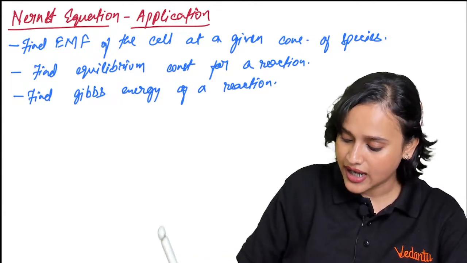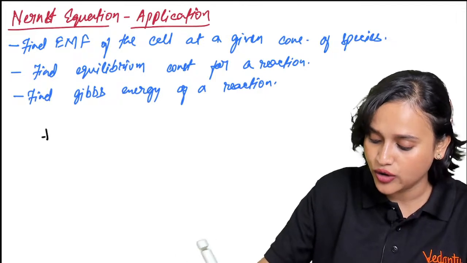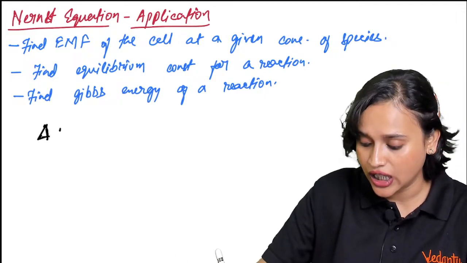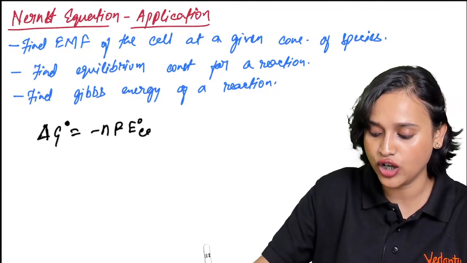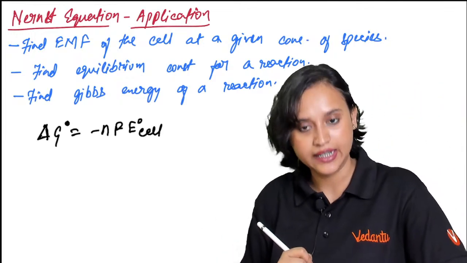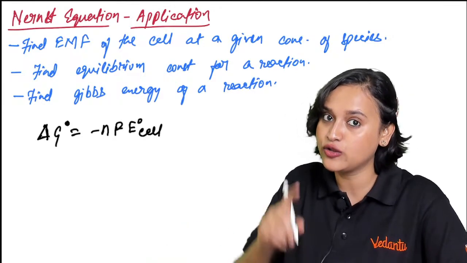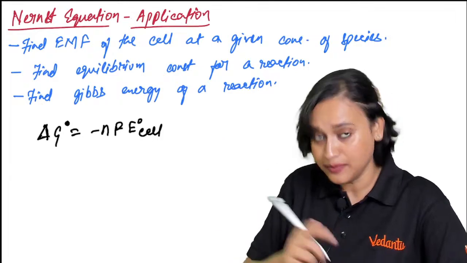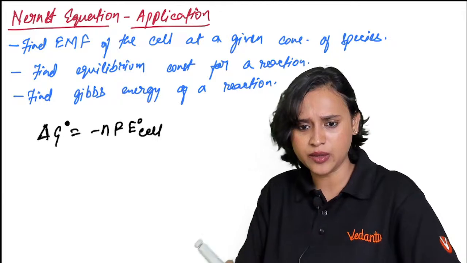Okay, let me write this down here, everybody. So you all know that delta G naught is equal to minus nF E naught cell, isn't it? You all know this, right? Now, what is E naught cell, guys? E naught cell is equal to RT by nF ln Kc. Just showed you, the equilibrium constant, isn't it?